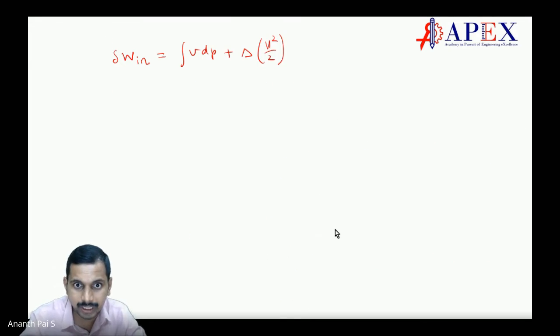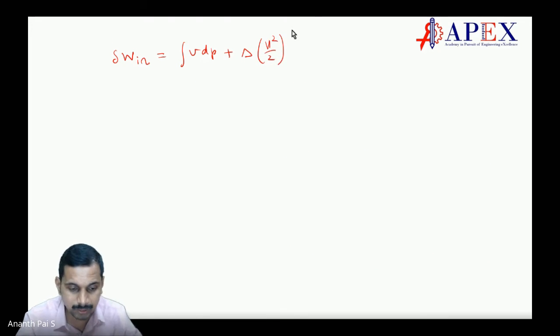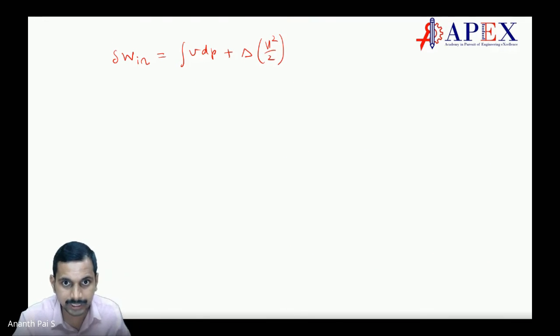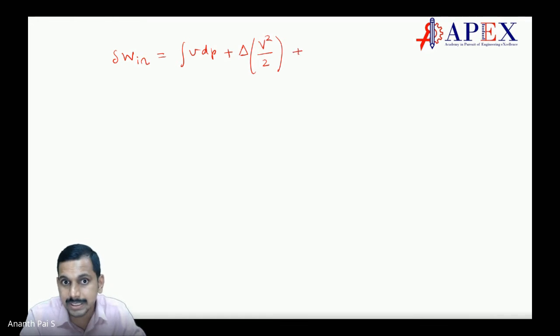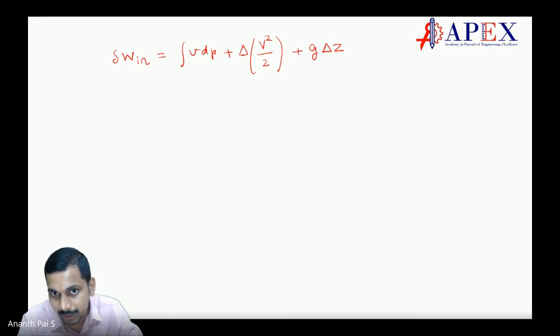So we can write this as delta of V square by 2, plus g into delta z. Makes sense? How did we get this?